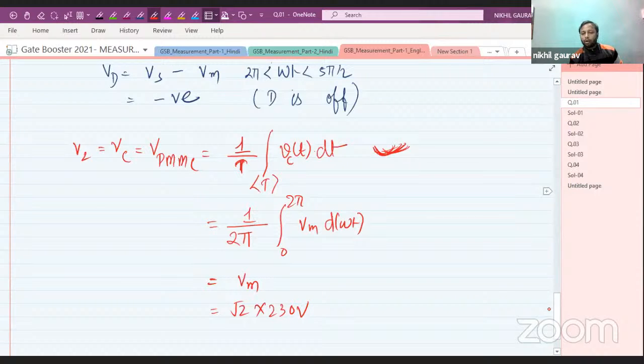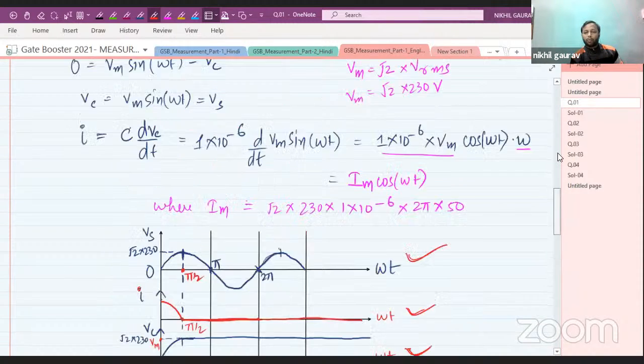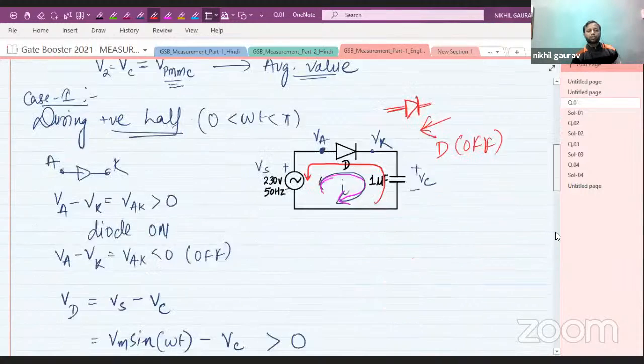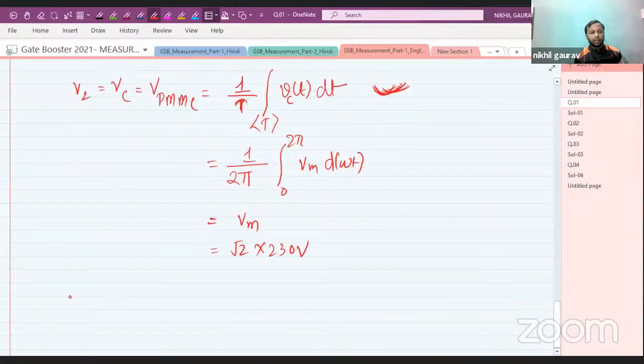Let us check in which option we are getting this. We are getting this in option B. When you find the value of root 2 into 230, you will get 325.22 volt.